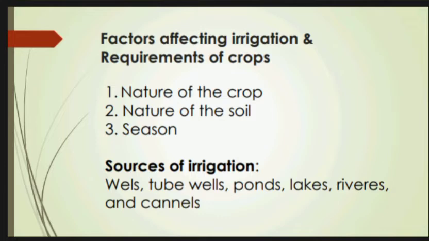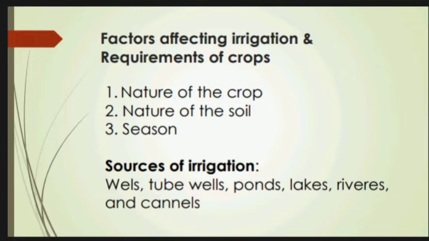Okay. Now our next point, nature of the soil. How frequency of irrigation depends on the nature of the soil. Now let us discuss it. There are two important types of soils in which the crops are grown. Number 1, sandy soil, and number 2, clayey soil. The crops grown in a sandy soil need irrigation more frequently, whereas the frequency of irrigation for the crops grown in a clay soil is comparatively less.